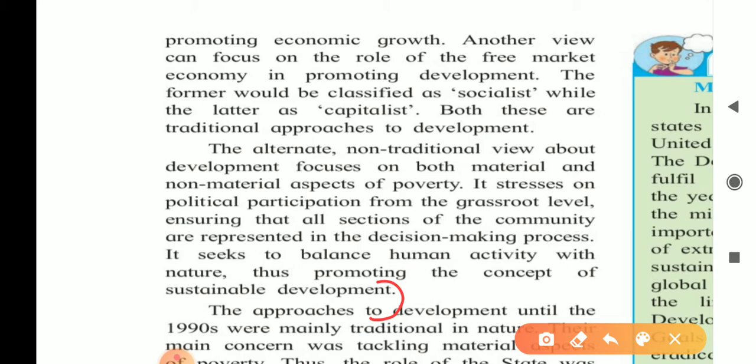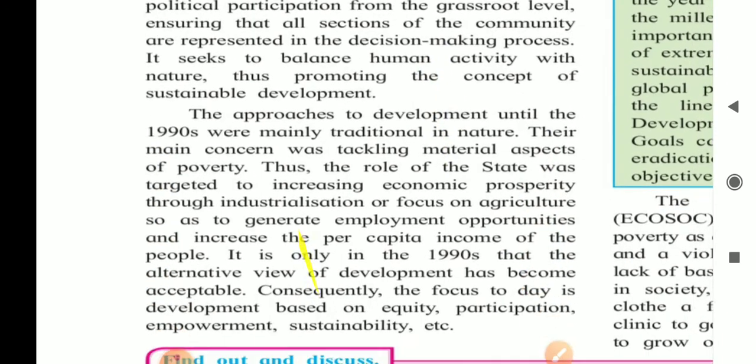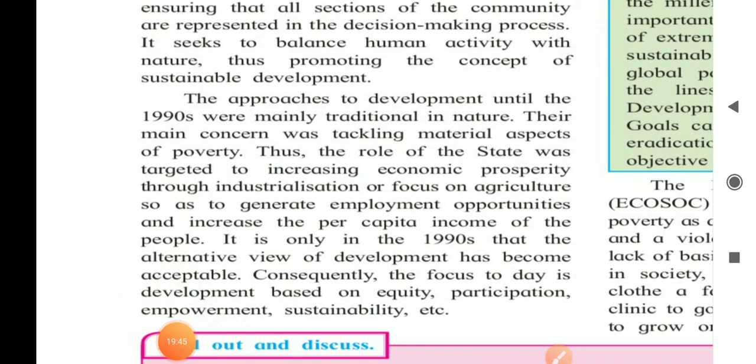If you want to write the big answer, you can write few lines from the third paragraph also. Here you can mention extra point. The approaches to development until the 1990s were traditional in nature. Their main concern was tackling material aspect of poverty. That 3 lines you can also mention, but till the sustainable development that answer is enough. So we'll move towards the next question.